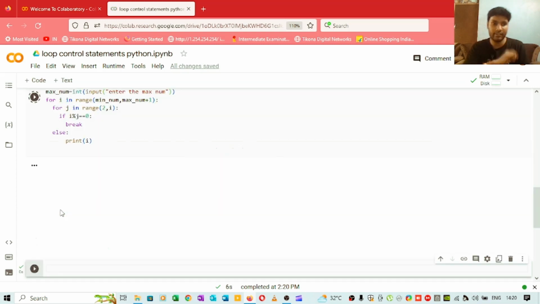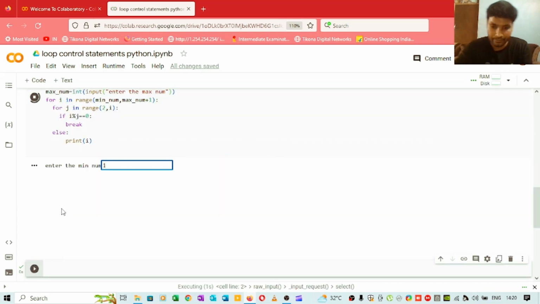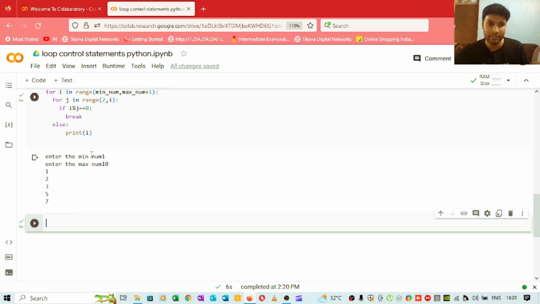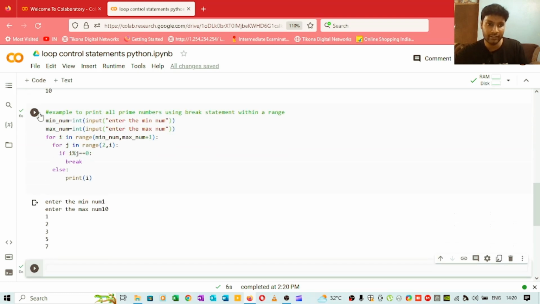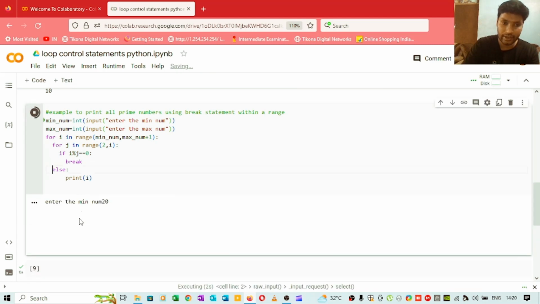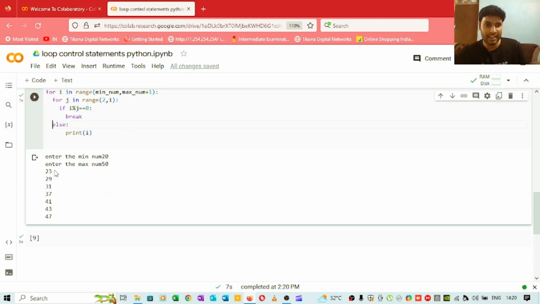Now if I run the cell with 1 and 10, we will get all the prime numbers between 1 and 10. So when you have the range from 1 till 10, you have these numbers as prime numbers. You can give other inputs too, you can find out between 20 and 50. Between 20 and 50 we have these numbers as prime numbers.